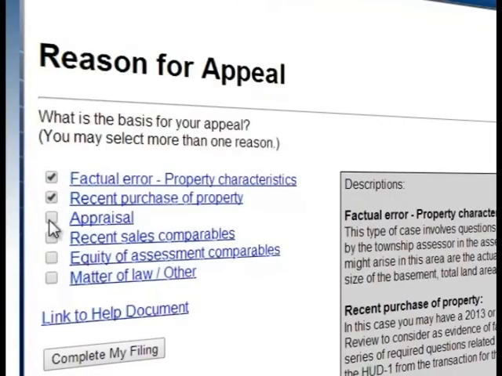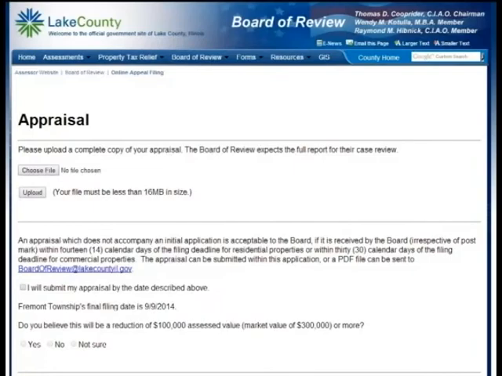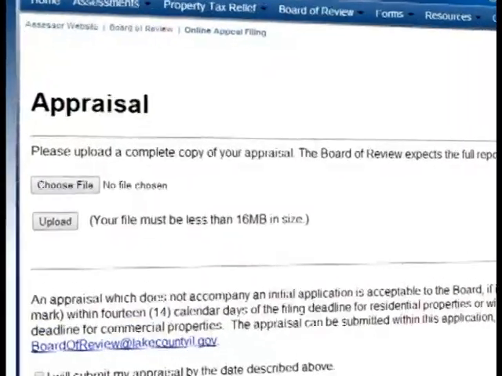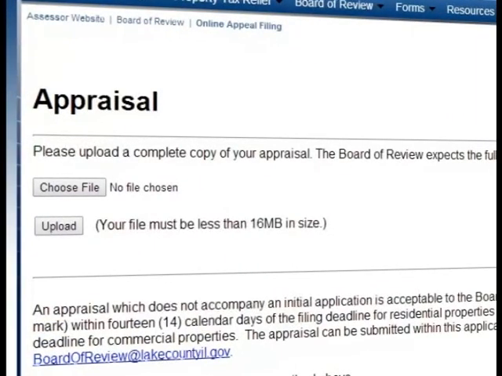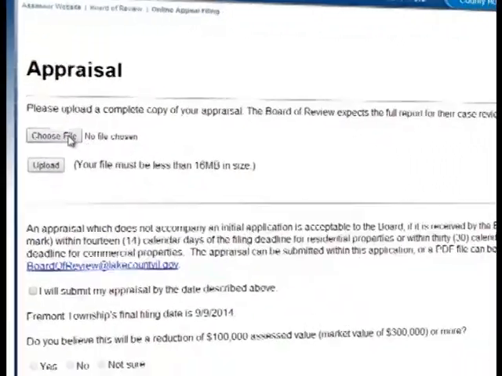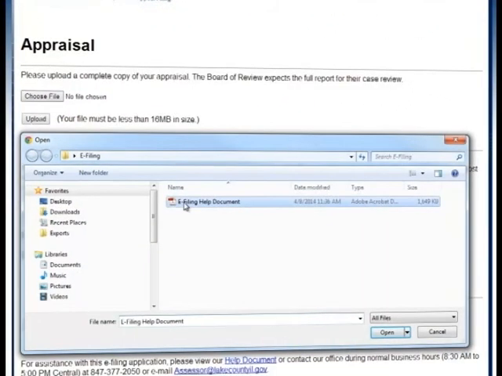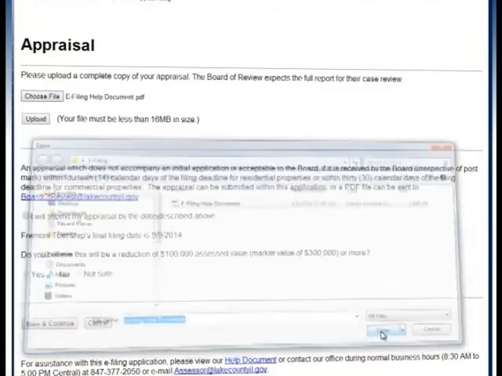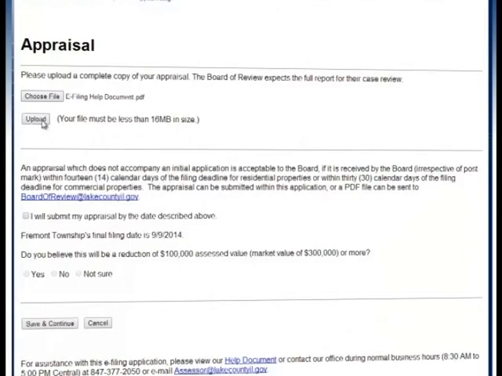The next reason for appeal would be your appraisal. This is probably one of the simplest reasons to use. If you have your appraisal saved electronically, you can actually upload it straight to the online filing system. Once you've uploaded your document, you should get a message, "File uploaded successfully."